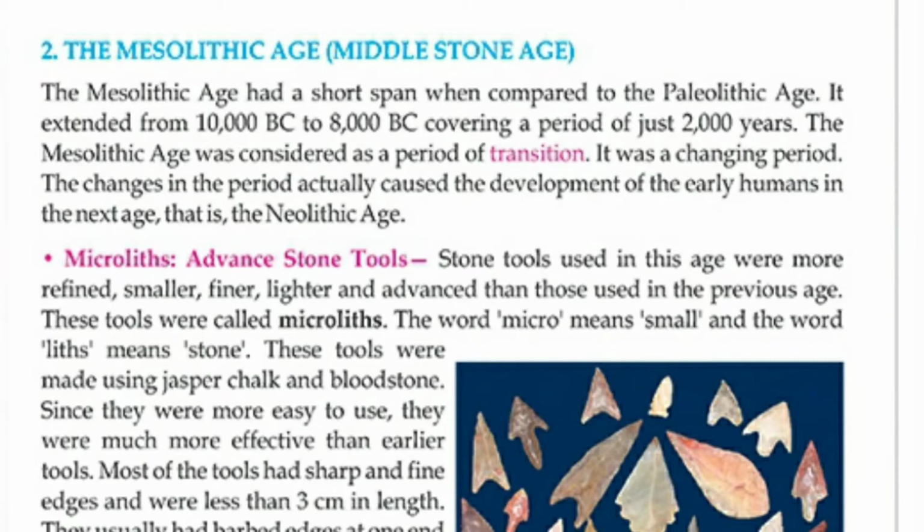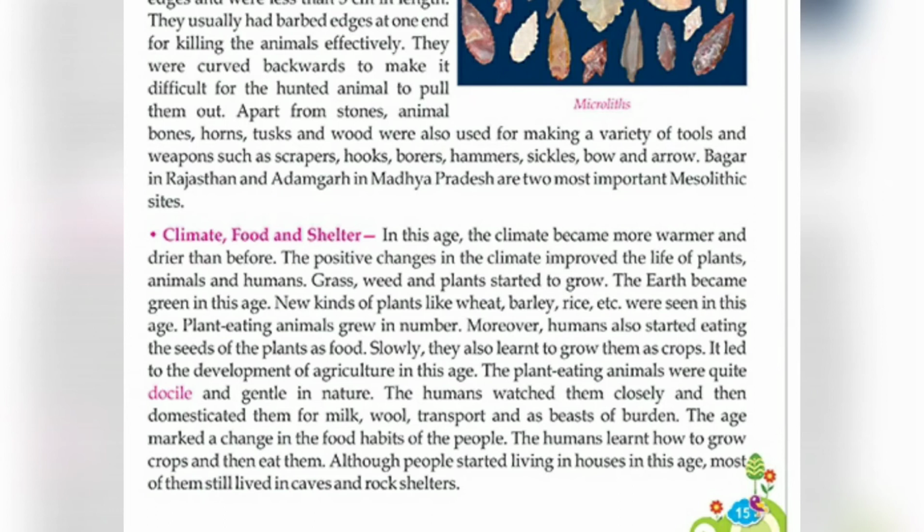Most of the tools had sharp and fine edges, sharper than our previous stone tools, and were less than 3 centimeters in length. They usually had a barbed edge at one end for killing animals effectively.